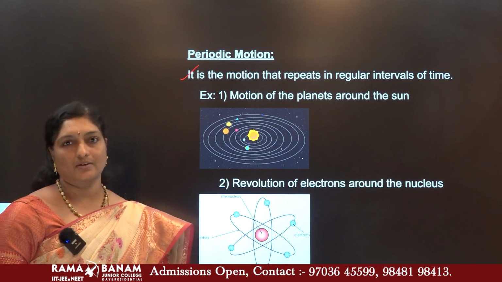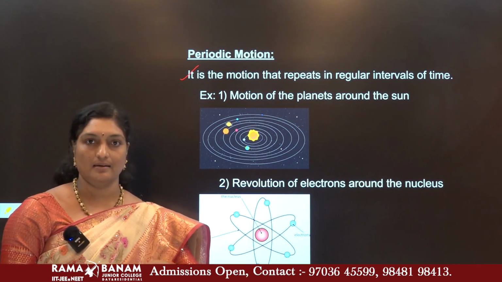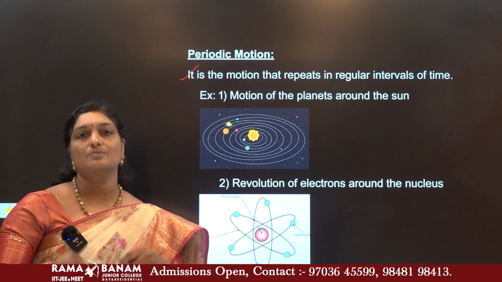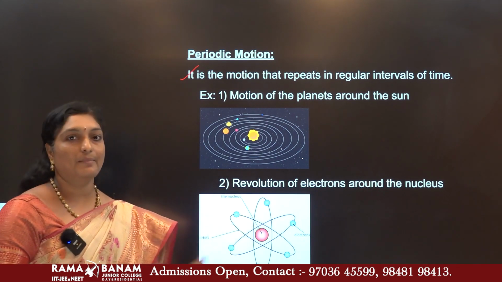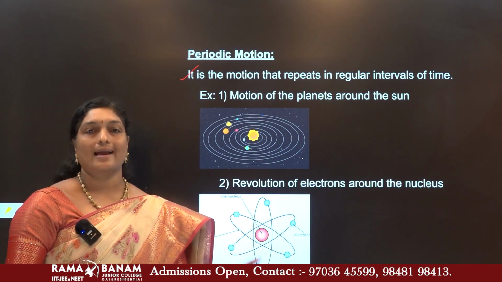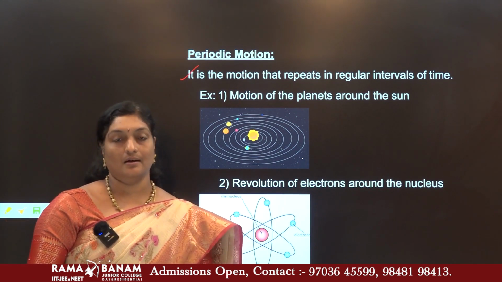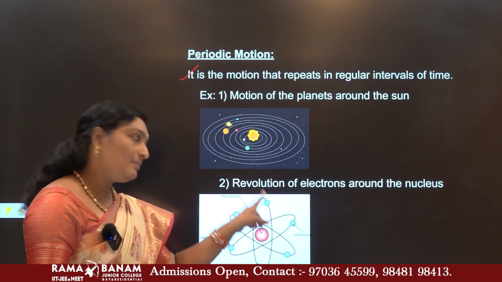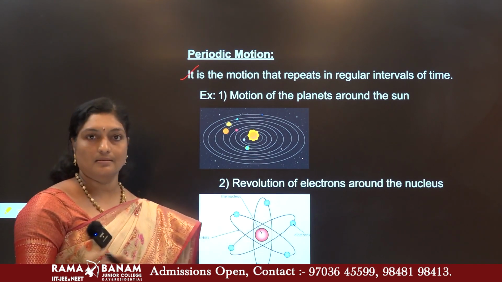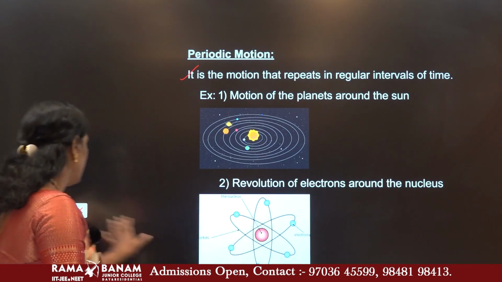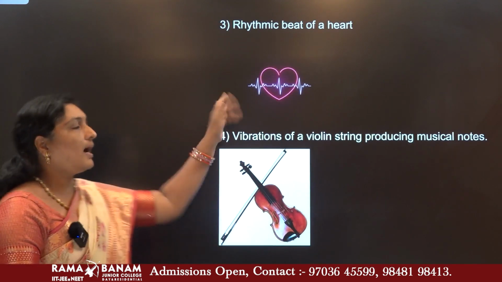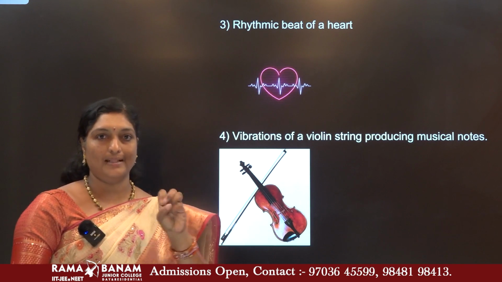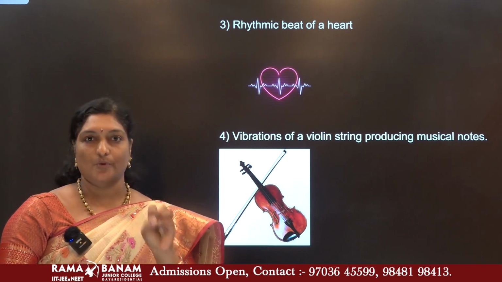You would have observed that planets revolve around the sun in some circular pattern and this motion is repeated at regular intervals of time. Not only this, in chemistry, you will be dealing with atoms, nucleus, electrons and all. In that also, electrons revolve around the nucleus in some circular pattern. And a few more examples. Heartbeat. Heartbeat means the pulses. It is a continuous process.